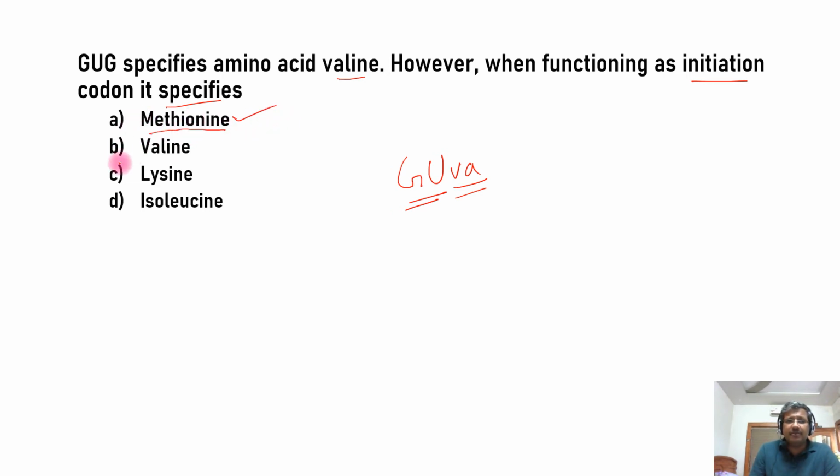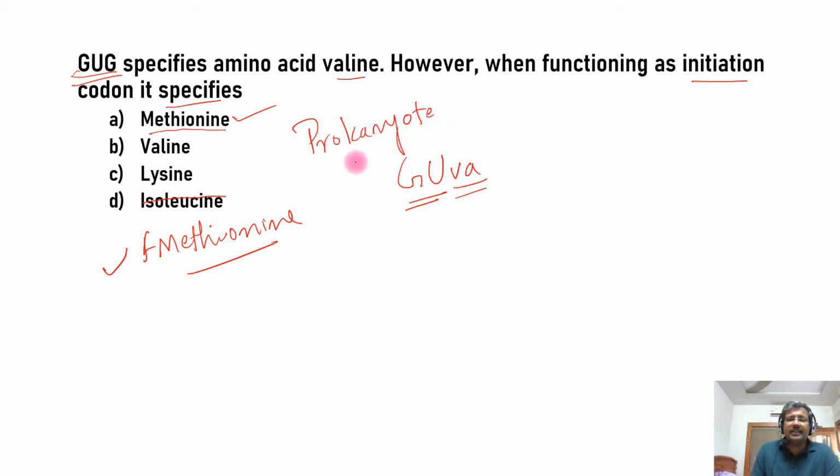And suppose in the same question, the option appeared is methionine, and instead of isoleucine, you found formylmethionine. What you will find? You have to choose option D here. Why? Because GUG is actually the non-AUG initiation codon that is present in prokaryotic organisms. So in the prokaryote, the first amino acid due to the initiation codon will always be formylmethionine. So you have to choose formylmethionine if it is available in the options.